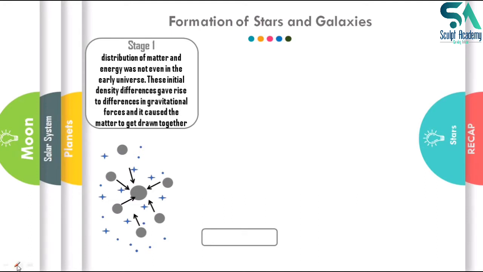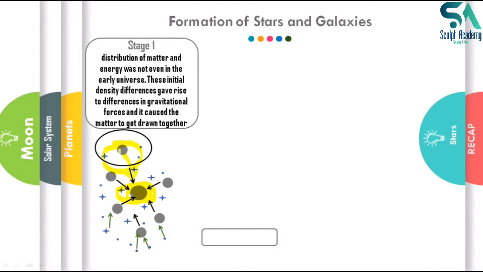Now as you can see, there is a large mass of body like this, and this large body is attracting all other smaller particles nearby it. If you can see the red arrows, these red arrows indicate that other smaller particles are attracted to a still larger body there. But there is a circle there which indicates that there are some bodies which are outside the gravitational influence of this larger circle, and if these bodies are outside the influence of this larger mass, then they will not be attracted towards this body.